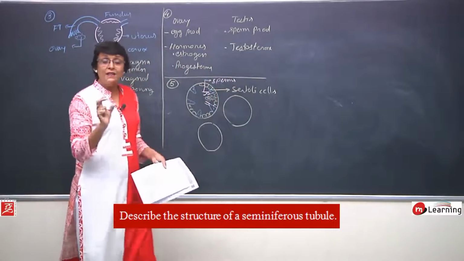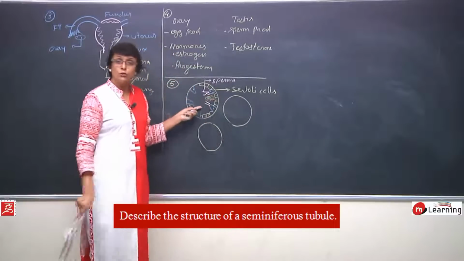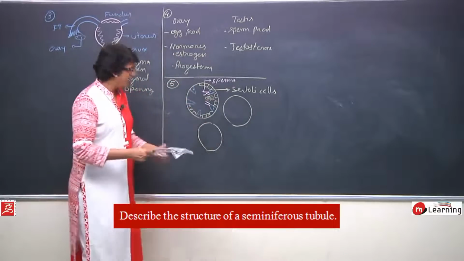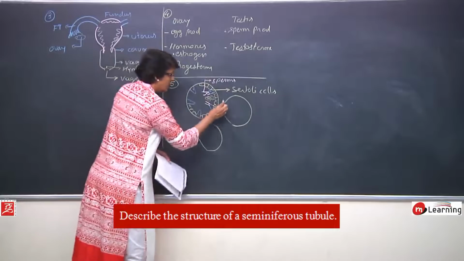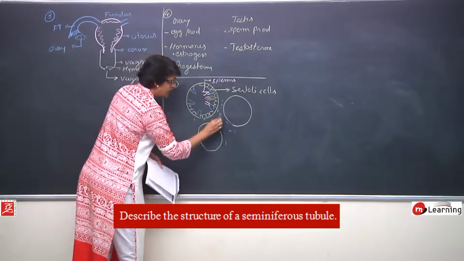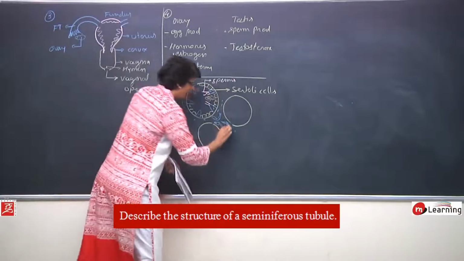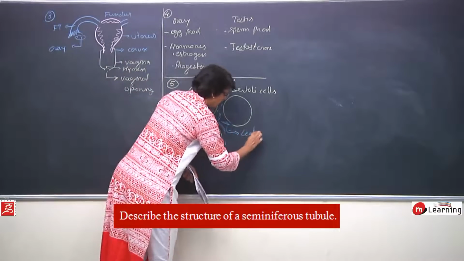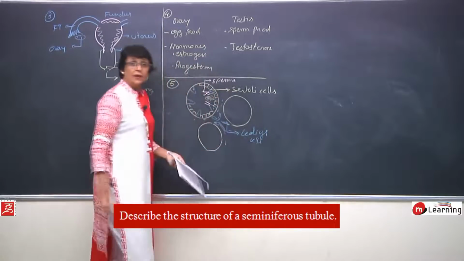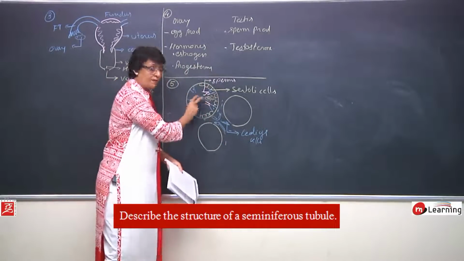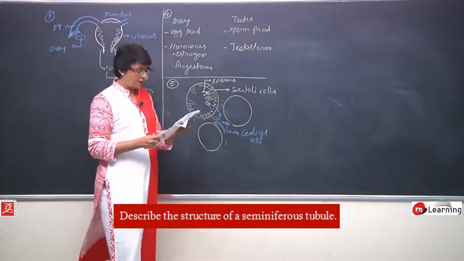The diagram is given in our NCERT, which we have to observe, that all the stages should be visible in the diagram. And whenever we draw this, though the question is related to seminiferous tubule, never miss drawing these cells, which are Leydig's cells or interstitial cells. These are the cells which produce testosterone. So, things inside the seminiferous tubule as well as the Leydig cells. This was question number 5.